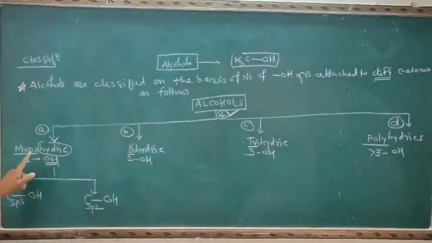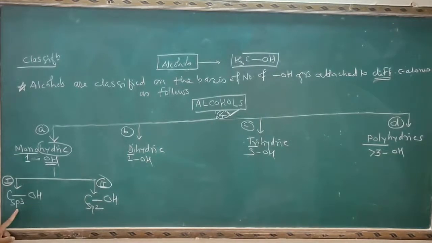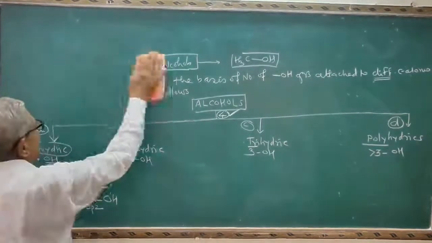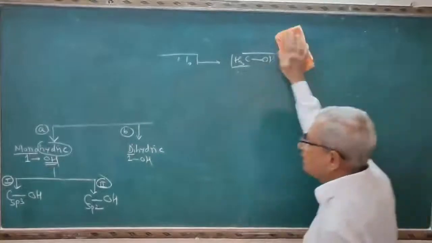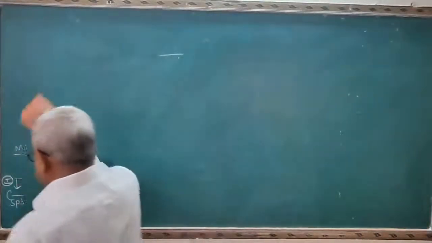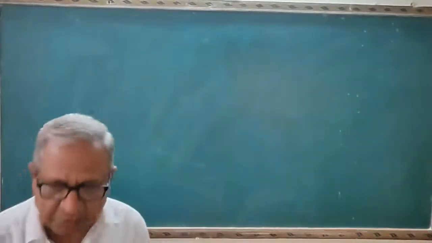Monohydric alcohols contain only one OH group. Again, in this case, 2 points. I will make the first and second options here. In this case, the OH group is attached to the sp3 carbon. Here the OH group is attached to the sp2 carbon. I will start the points A, B, C and D separately and explain them in detail according to both patterns, objective as well as descriptive.